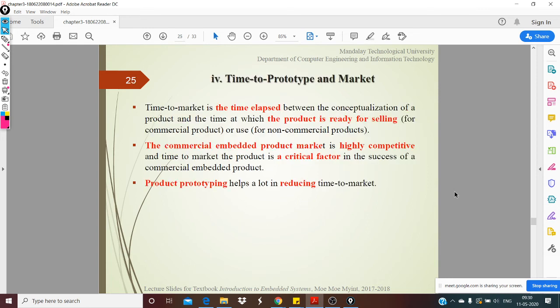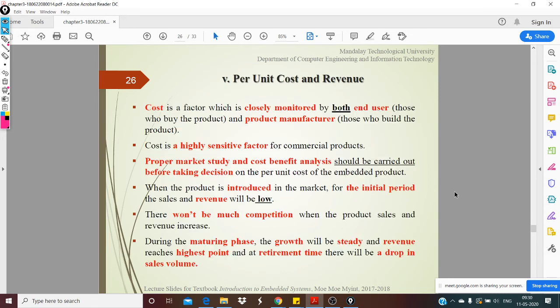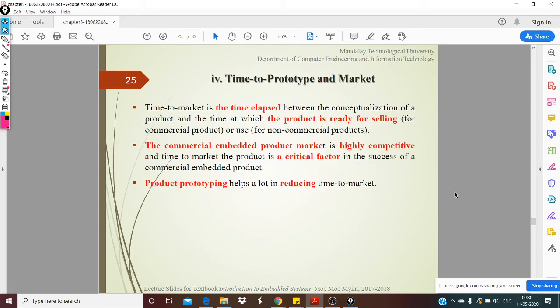Next is the time to prototype and market. Time to market and time elapsed is a very critical thing, especially when you are in a managerial role in a company that makes embedded systems.